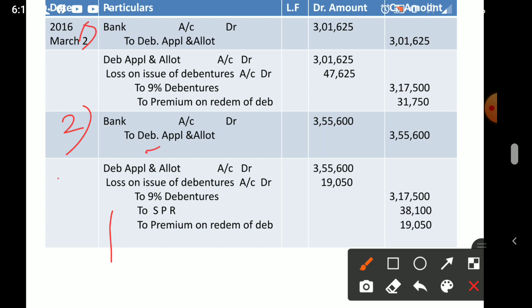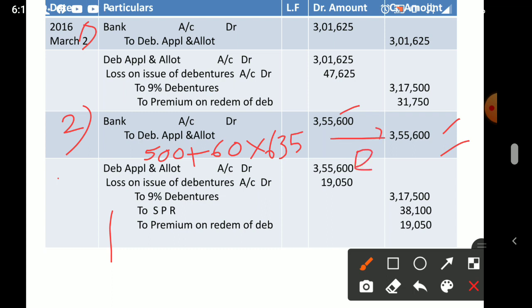So 500 is the nominal value of the debenture that we issued at, plus 60 premium. So 560 into 635. 635 is the number of debentures. So it will come 3,55,600.